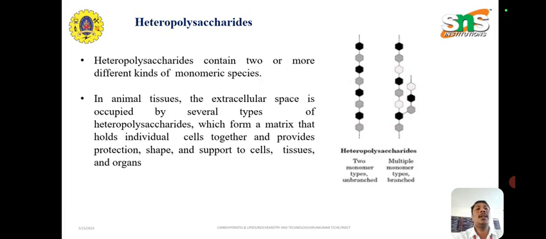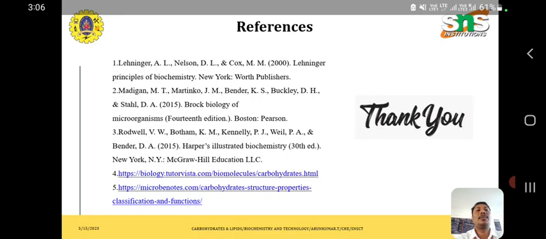Heteropolysaccharides contain two or more different kinds of monomeric species. In animal tissue, the extracellular space is occupied by several types of heteropolysaccharides, which form a matrix that holds individual cells together and provides protection, shape, and support to cells, tissues, and organs.